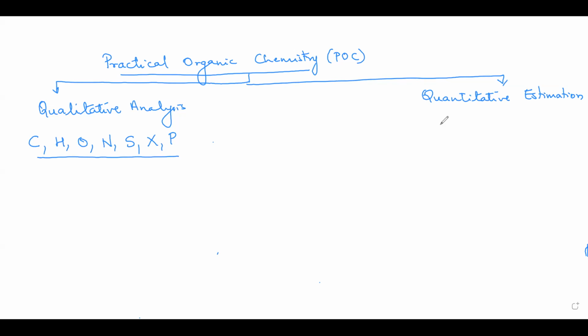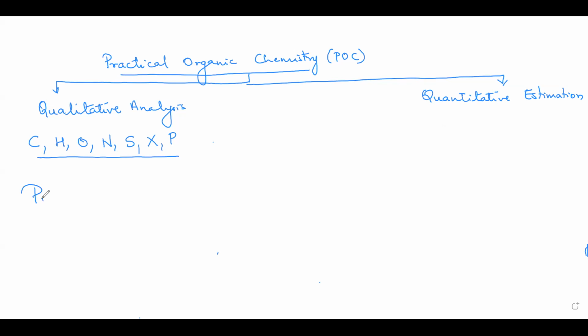Yes, ma'am. Okay. Now, before qualitative analysis is started, we have to have the organic compound in its purest form. Do you agree? Because impurities would give us wrong results. Yes, ma'am. The presence of any impurities would give us wrong results. So first we need to purify the organic compound.